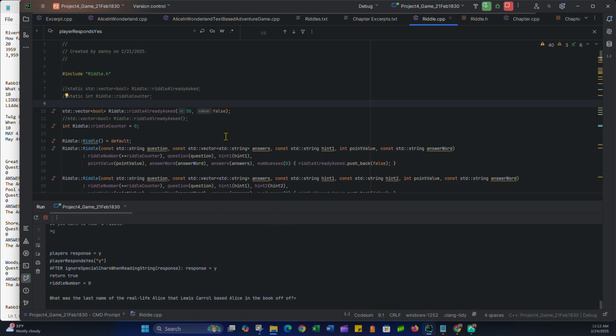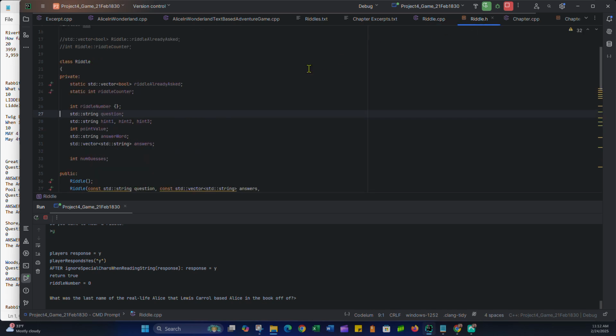But ultimately, it ended up being something very simple. It ended up being this riddle number. So I'm in the riddle header file. I have a riddle number associated with things right here, and I didn't have the curly braces here earlier, so I just had declared riddle number, but I had never initialized it in the CPP file, or here for that matter.